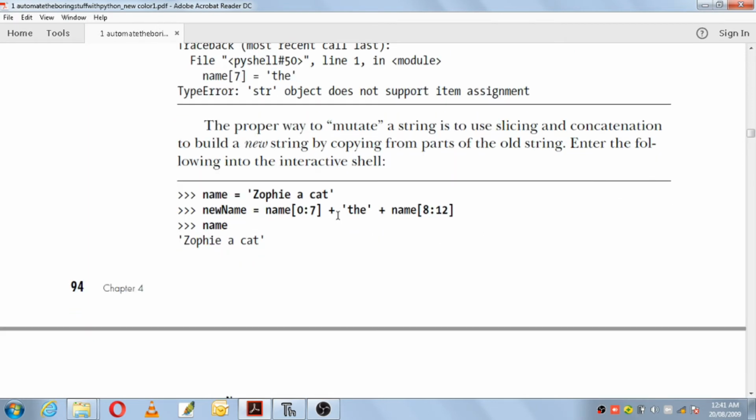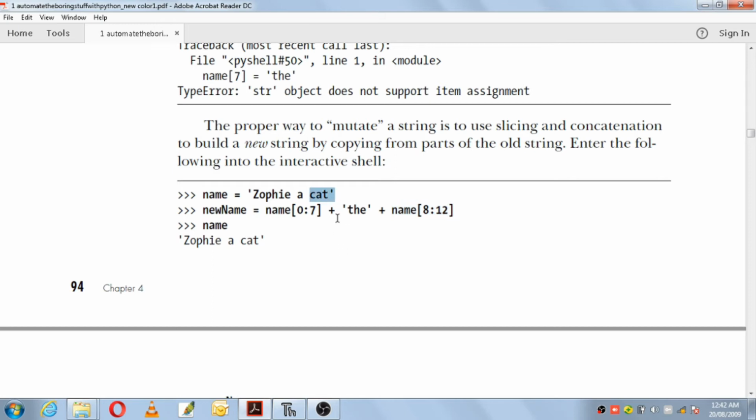For example, name is equal to 'Zufi a cat'. You take one more variable, new name, and then you make use of slicing. Slicing name[0:7] is nothing but 'Zufi'. After that you concatenate that 'Zufi' with the string 'the', and then you concatenate with the rest of the string. What is the rest of the string here? name[8:12], it is 'cat'.